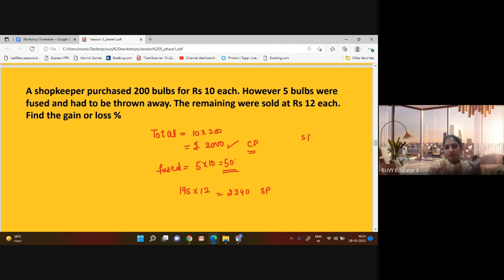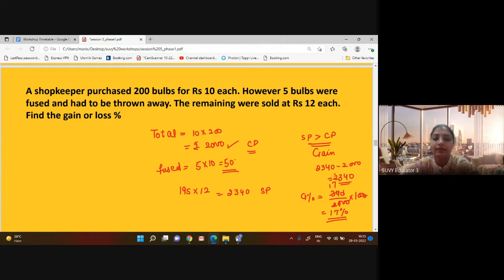So in this case also, selling price is more than cost price, so it is a gain. Gain is 2,340 minus 2,000, so 340 rupees. Now we have to find gain percent. That will be gain 340 upon cost price 2,000 into 100. So zeros are cancelled, and it comes to 17. So the gain percent is 17%. This is the answer to this question, that is 17%.